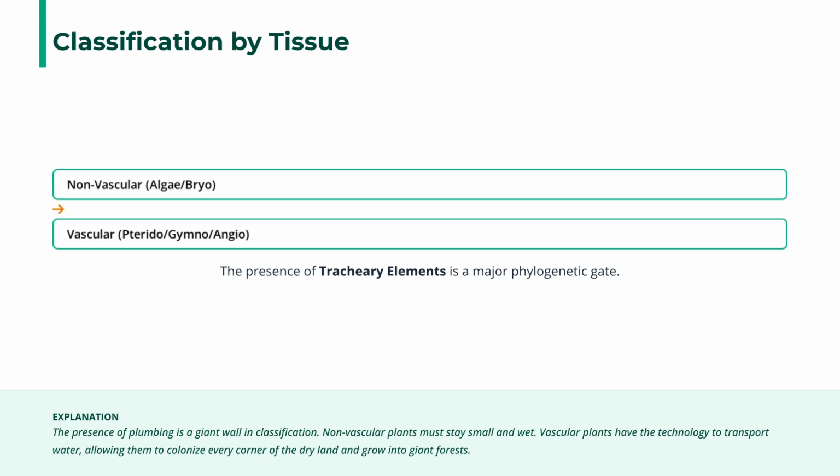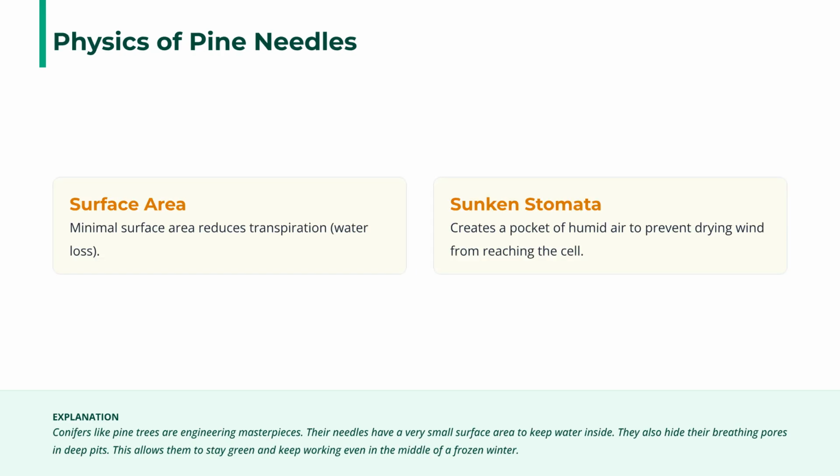cold. The presence of tracheary elements, or plumbing, is a major phylogenetic gate. Non-vascular plants must remain small and wet, while vascular plants can transport water, allowing them to colonize dry land and grow into giant forests. The physics of pine needles minimizes water loss.